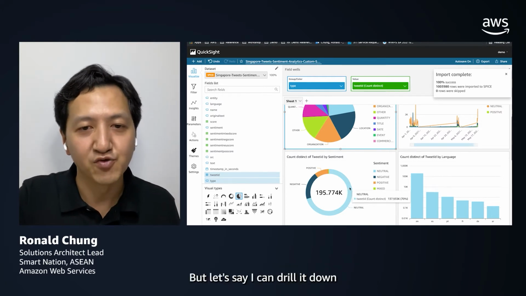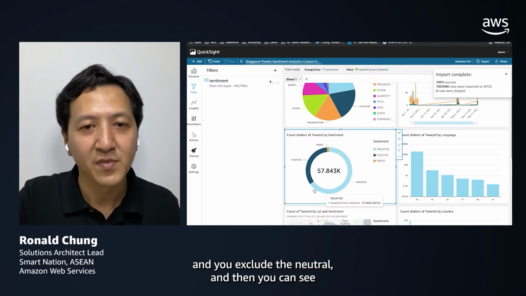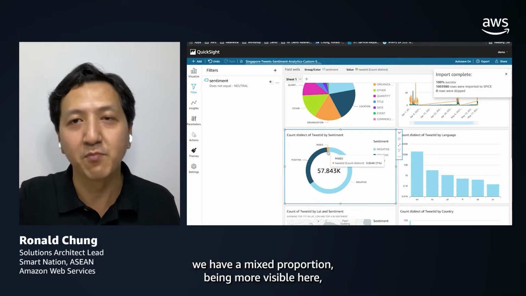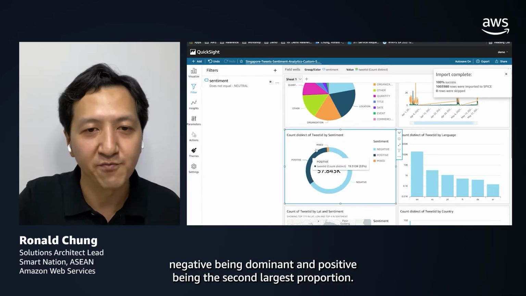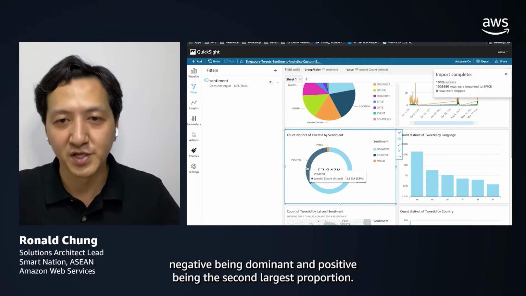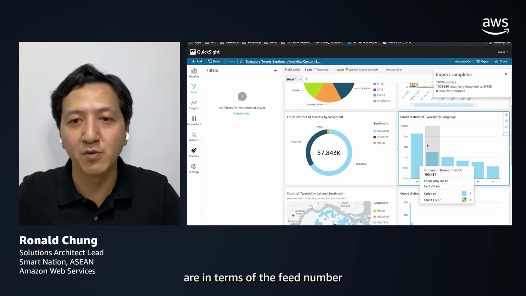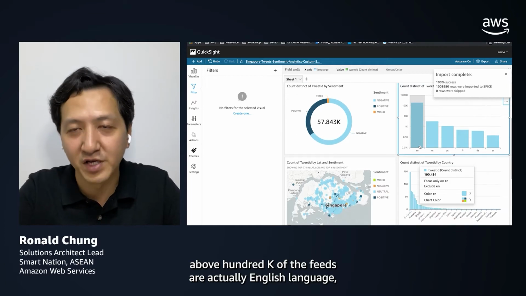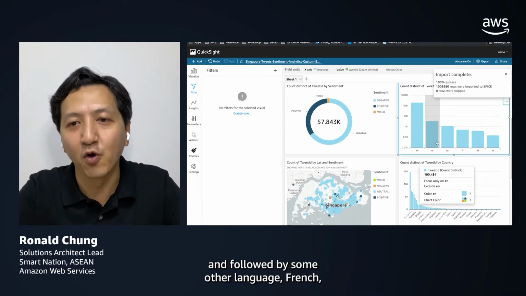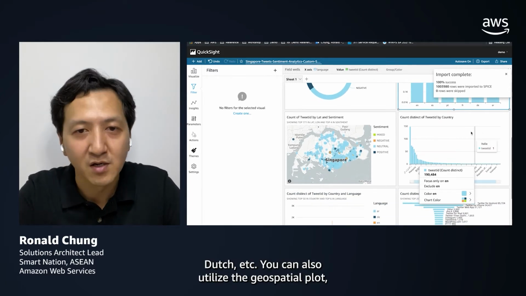But let's say I can drill down and exclude the neutral, and then you can see the mixed proportion is more visible here, negative being dominant, and positive being the second largest proportion here. And we can also count the number of languages in terms of the feed number. Above 100K of the feeds are actually in English, followed by some other languages, the French, Dutch, etc.